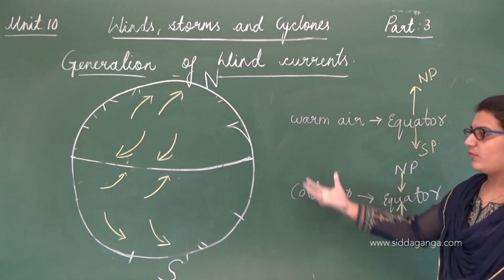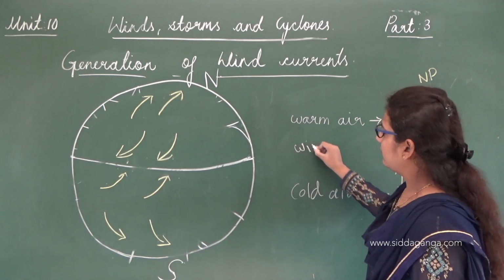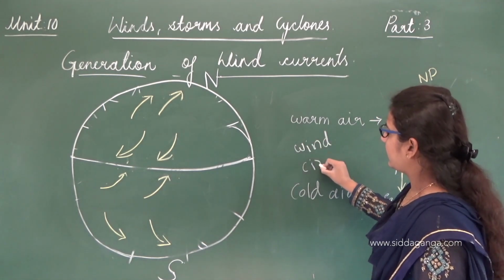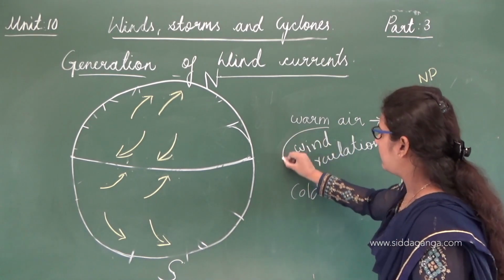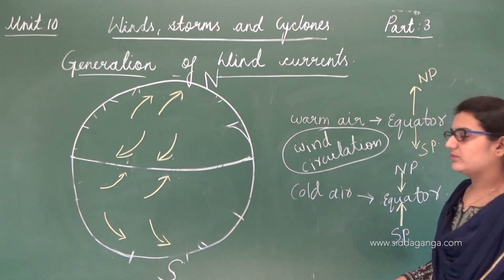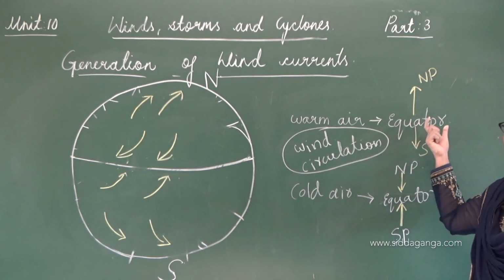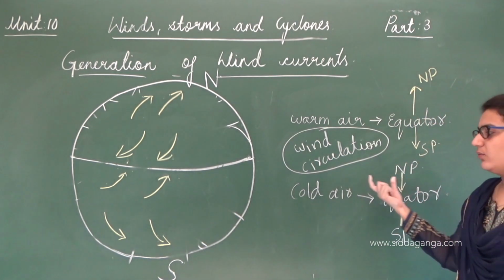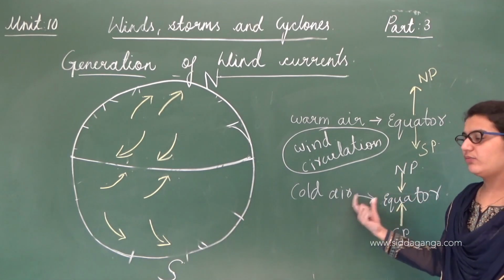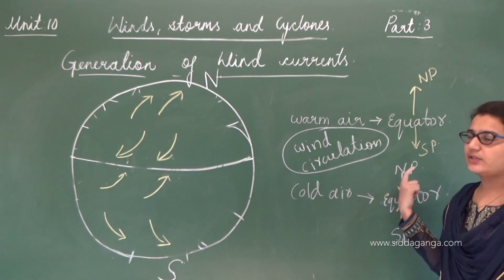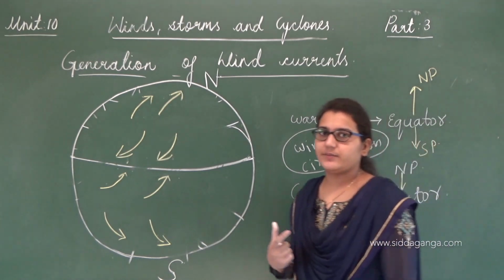So this movement of air due to the uneven heating is what we call wind circulation. So what is wind circulation? Wind circulation is the warm air from the equator moving to the North and South Pole, and the movement of cold air from the North and South Pole to the equator. This movement of wind currents is what we call wind circulation. Clear?